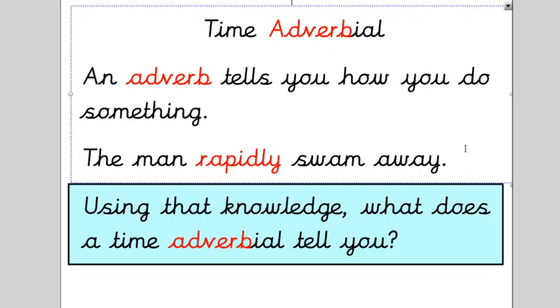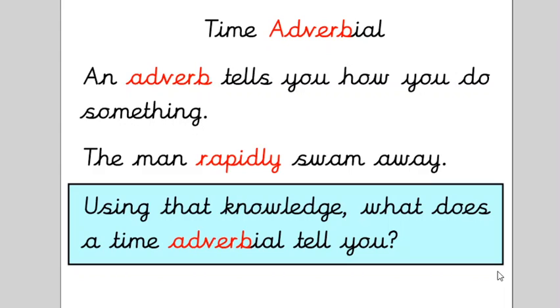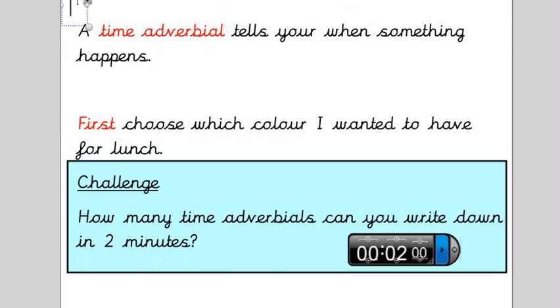So if an adverb tells you how something is done, using that knowledge, can you pause the video now and think, what does a time adverbial do? If an adverb tells you how something is done, then what does a time adverbial tell you? Just pause the video, have a think in your head, and then we'll talk about it in a second. Okay, brilliant. So a time adverbial tells you when something happens. Okay, so that's the difference. An adverb tells you how something happens, and a time adverbial tells you when something happens.